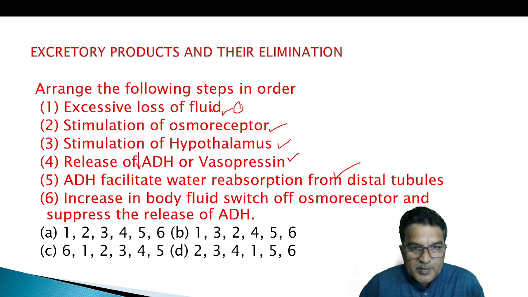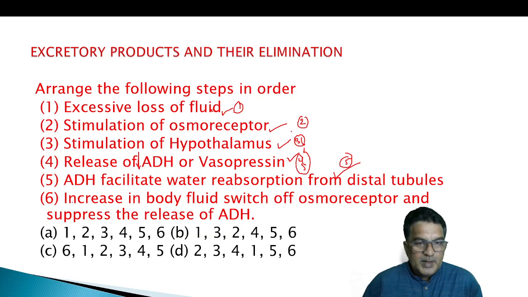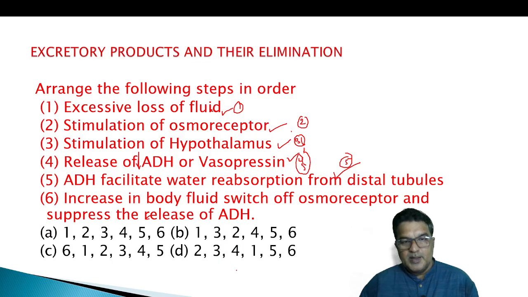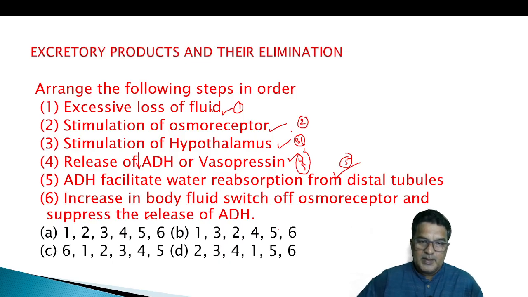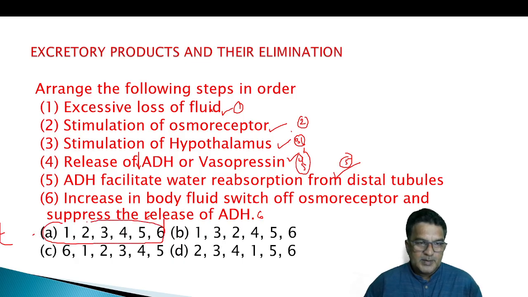So let's draw the numbers here: this is 1, 2, 3, 4 and 5. Then increase in body fluid switches off the osmoreceptor. When it increases, ADH is no longer needed because water is sufficient. So the decrease in ADH is going to be the 6th. So what is our answer then? This is our answer.